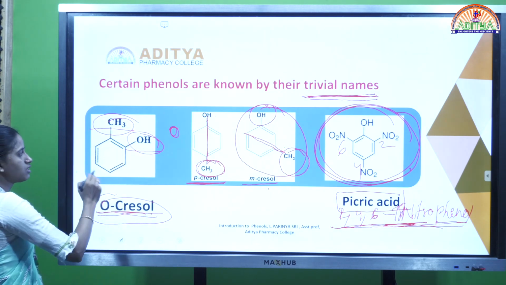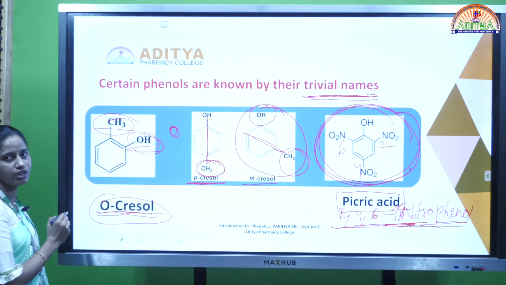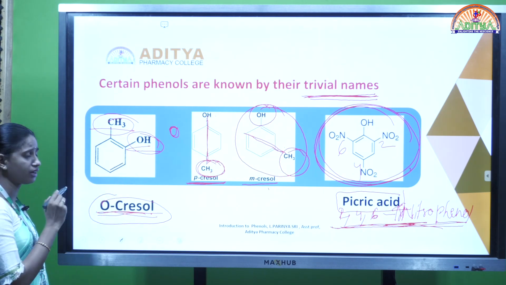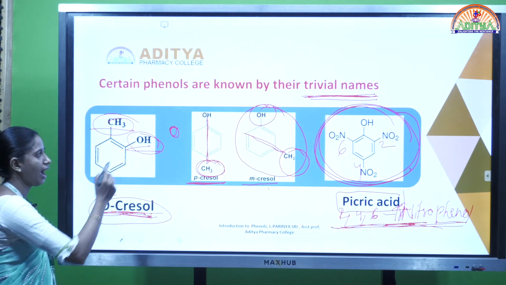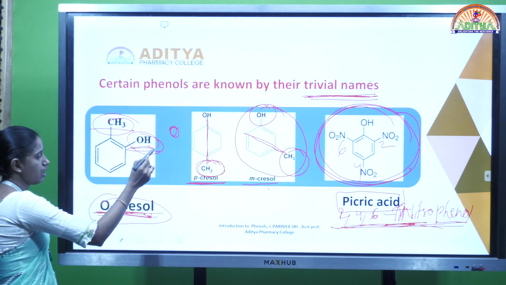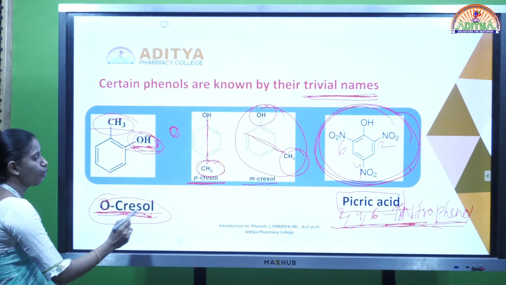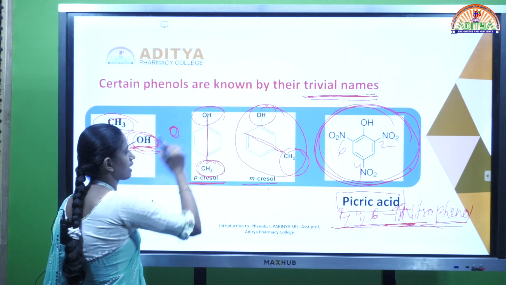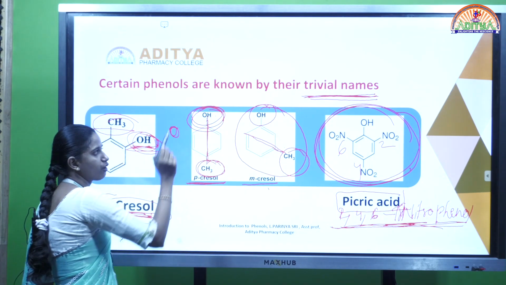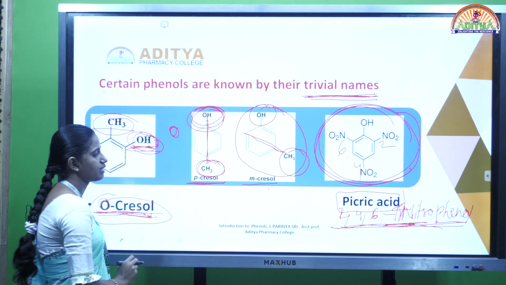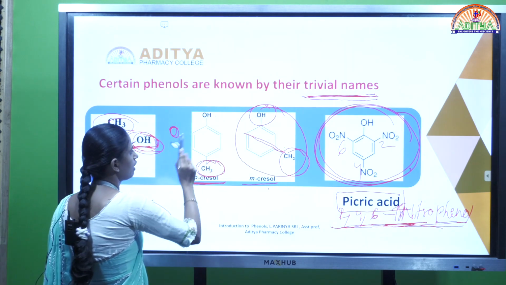Based on the attachment of the hydroxy group to the benzene ring, the compound will be named orthocresol, paracresol or metacresol. In the first example, at the ortho position the hydroxy group is present, so orthocresol. In the second example, at the para position the hydroxy group is attached, so paracresol.